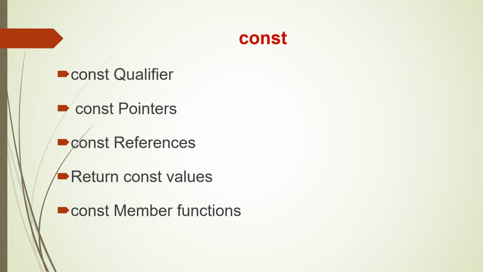Const qualifier means the value remains the same throughout the execution of the program. Const pointer, as the name suggests, is a constant pointer. Const reference passes the reference of a variable. If we want to change the value of the variable but do not want to use pointers, we can use this.